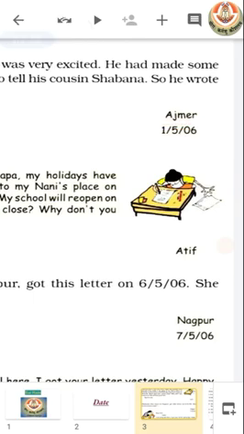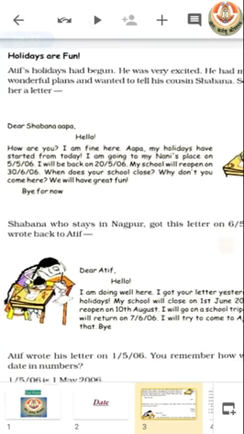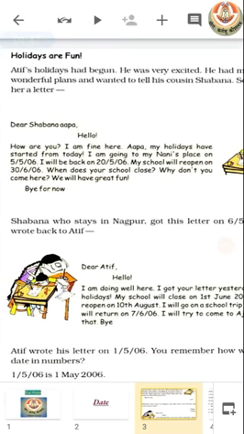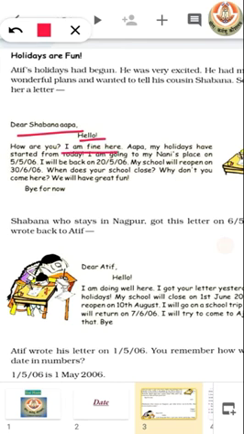Now let's see what he wrote in this letter. Dear Shabana Appa, hello. How are you? I am fine. Appa, my holidays have started today. I am going to my Nani's place on 1/5/2006.